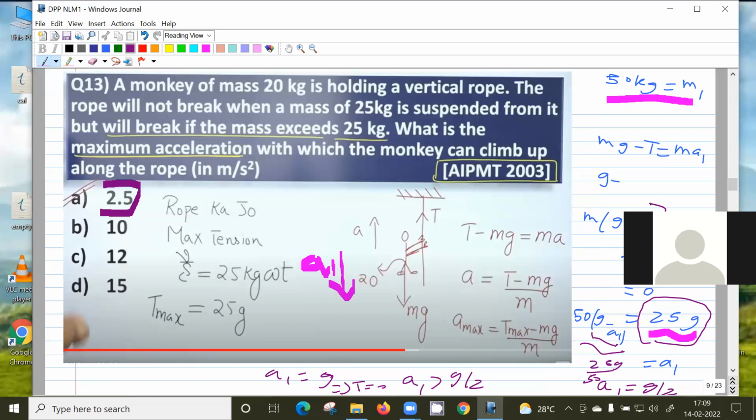From the same equation, while going downwards, if the acceleration is more, it's better. And tension in the string is becoming 0 when acceleration is g. So greater than g, the string will slack. Okay, let's not complicate things. So downwards means you have to do this calculation.